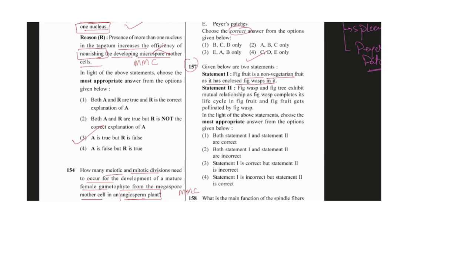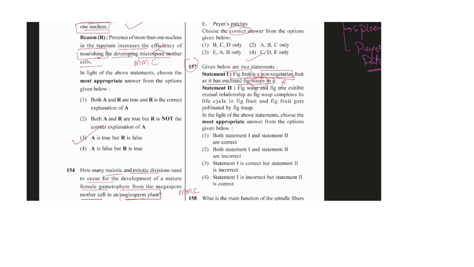Okay, so simply we can say statement 1 is showing the fig fruit is non-vegetarian. It will stay, but it is not like it is eating. The fig fruit is not eating this wasp. Okay, it is not eating, it is just giving a shelter for some time to it. If it were eating, in that condition we could say okay, it is non-vegetarian, but it is not eating it. So in that case we can say this is the incorrect statement.